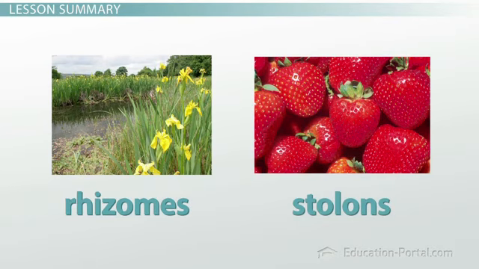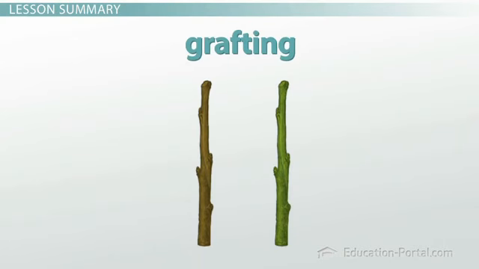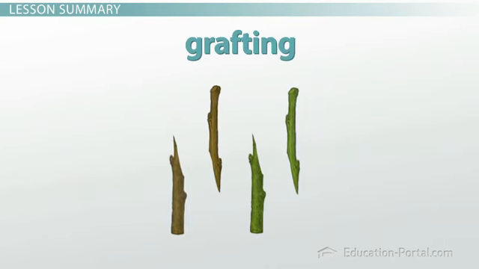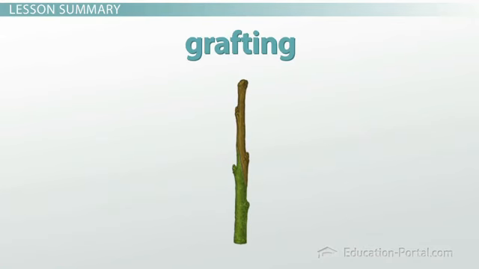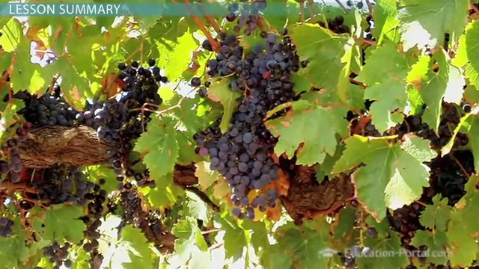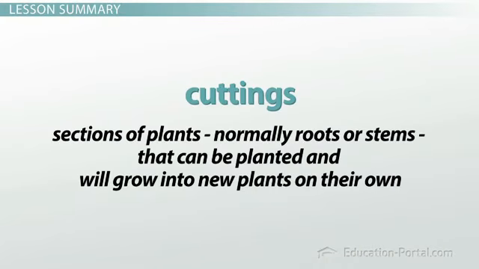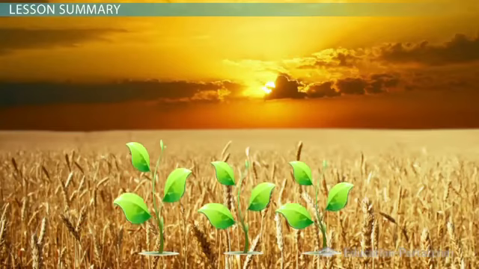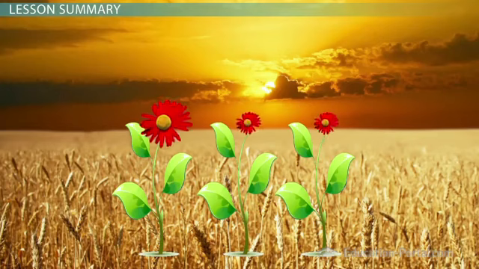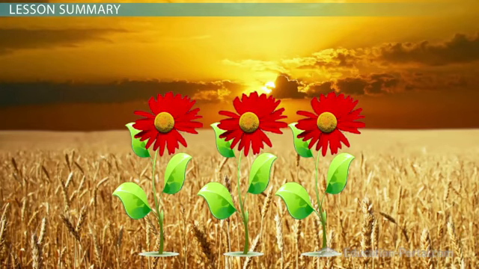Lastly, we looked at how humans have used vegetative propagation to create new plants. Grafting involves taking parts of two different plants and putting them together to create one new individual. This is how many different types of grapes for growing wine have been made. Cuttings are sections of plants, normally roots or stems, that can be planted and will grow into new plants on their own. Regardless of the method of vegetative propagation, remember that all forms result in a genetically identical new plant and that this method of reproduction is most useful in stable environments.